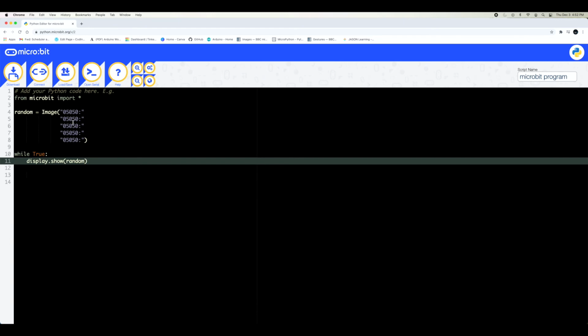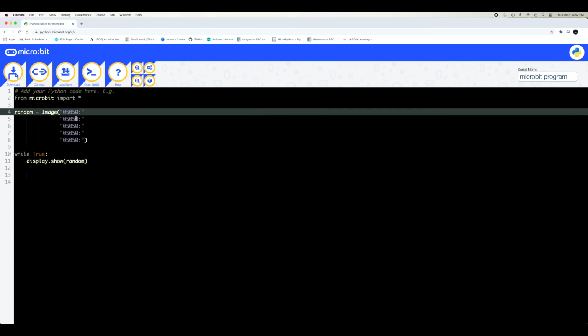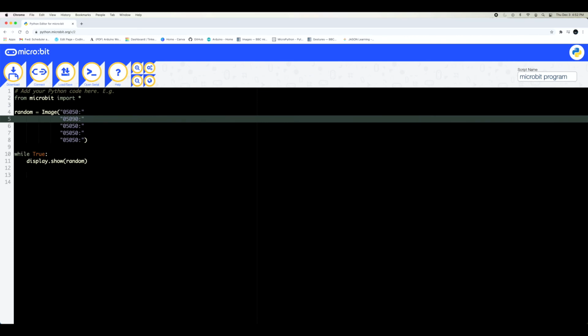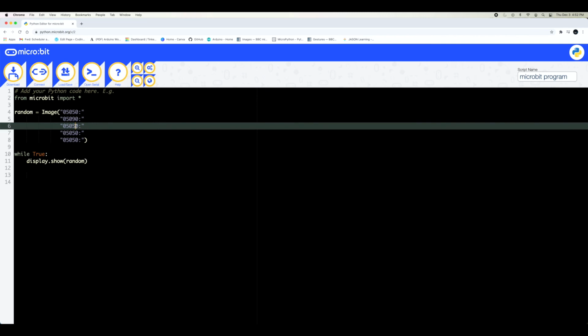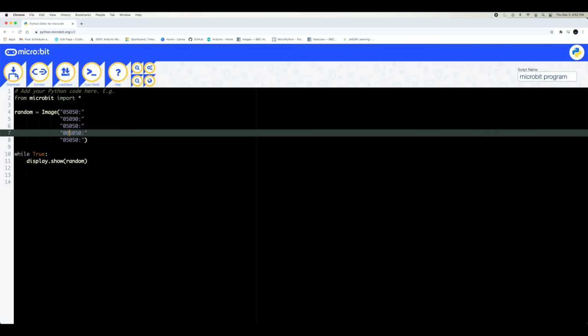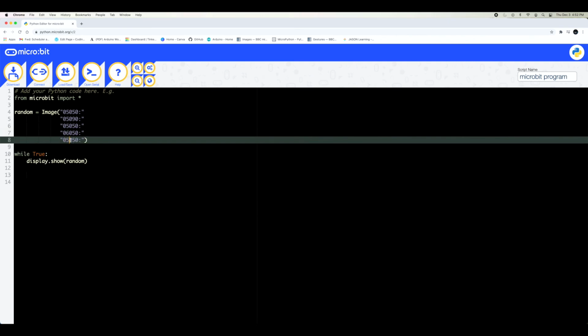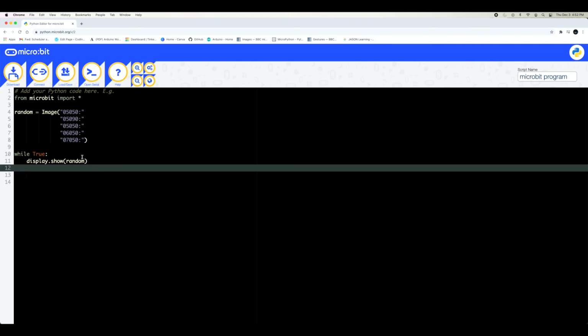Now you can play around with it. Say I put a 5, and then a 9 here. You can use 1 through 9 as a kind of brightness. I would recommend 5 through 9 if you want an okay brightness. You could put a 5 here and a 6 here. 0 means off. You can play around with this as much as you want.